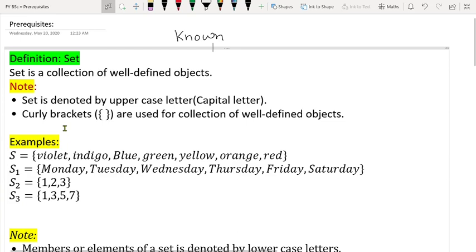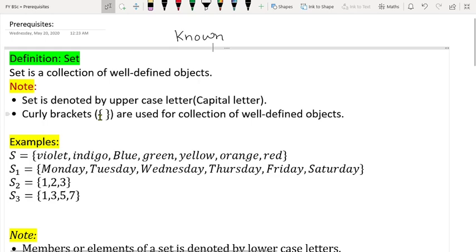Never make a mistake: whenever you write a set, it should be denoted by a capital letter.